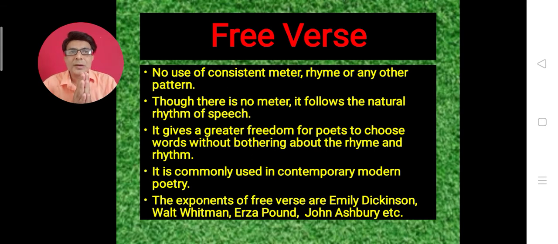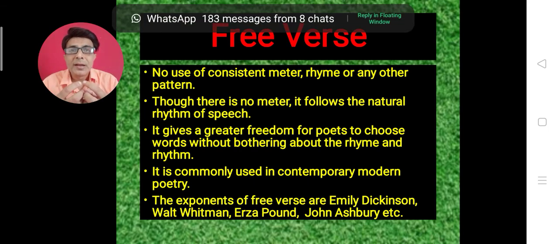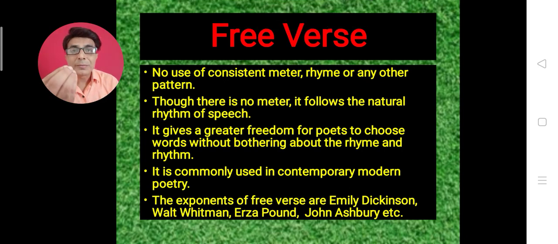Though there is no meter, it is said that it follows the natural rhythm of speech. Some poets believe that a poet must use the language of the people, and the common man, like me and you, does not speak in a metrical pattern. That's why such poets use free verse in their poetry.